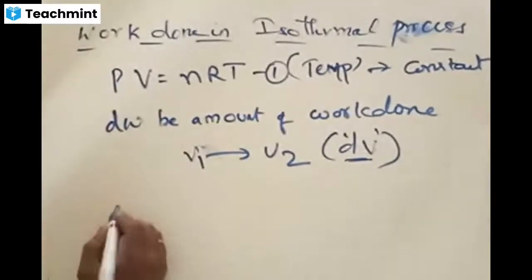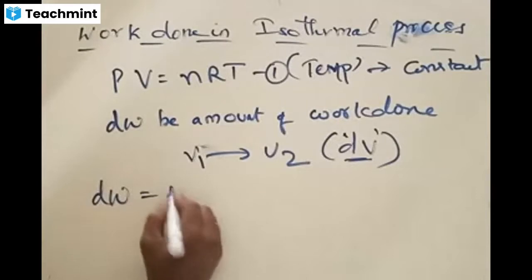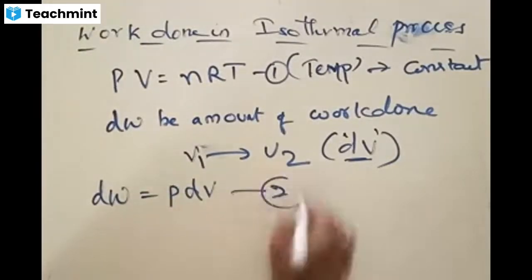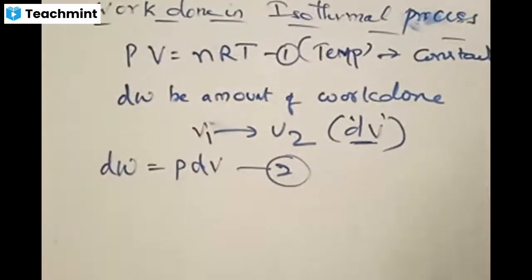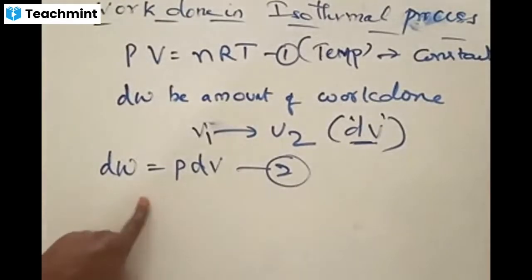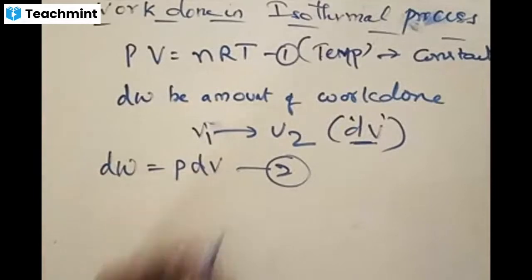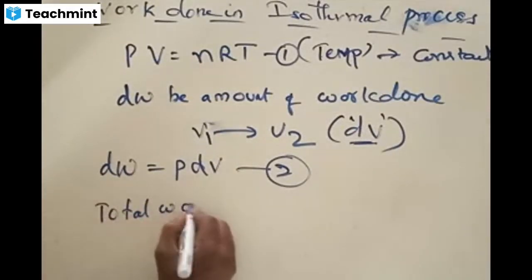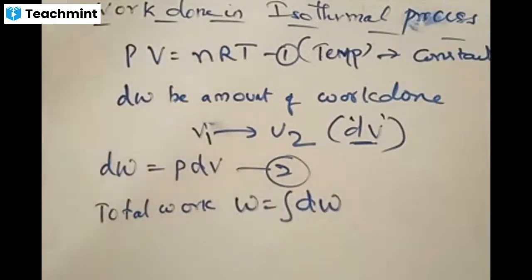Now, using this concept, we know that work done is given by P times dV. We have used this equation earlier also, under Bernoulli's theorem, where you have come across this. Accordingly, a small part of work done is equal to P times the small change of volume. Now, how to get total work done? Total work done, W, is equal to the integration of dW.